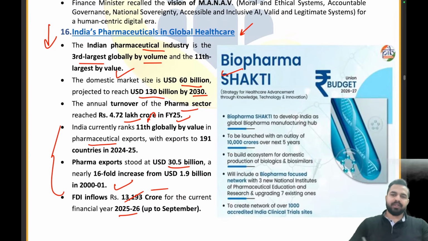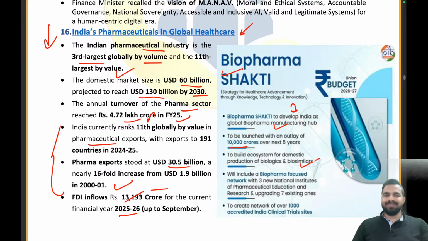So Biopharma Shakti will be developing India as a global biopharma manufacturing unit, with an outlay of 10,000 crores. It will build an ecosystem for domestic production of biologics and biosimilars. Clear everyone?